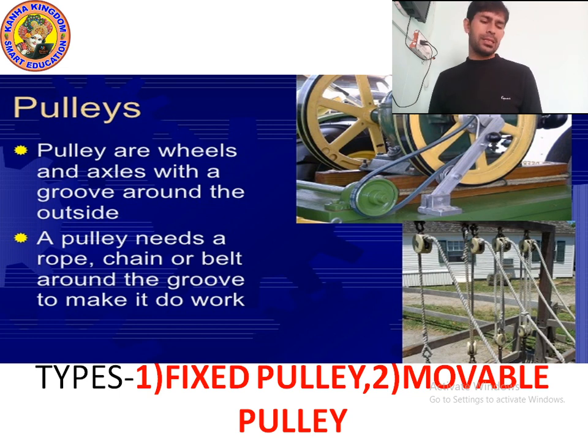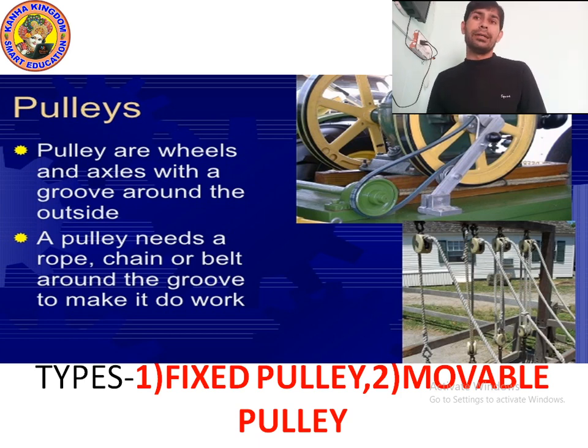You might have seen, if you have ever gone into a farmer's field, that the wheels of an engine are actually a pulley, which has a belt around that wheel that rotates as the pulley rotates, which makes it do work.